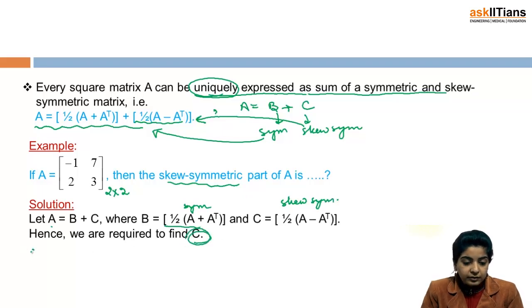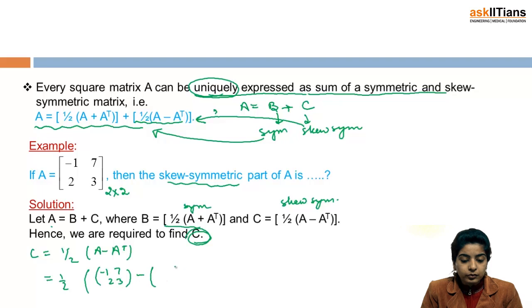So what do we get? C is simply half of (A minus A transpose), which is half of (minus 1, 7, 2, 3 minus A transpose). Now A transpose is: first column becomes first row and second column becomes second row. In fact, these are brackets, so do not get confused between signs of matrices and brackets.